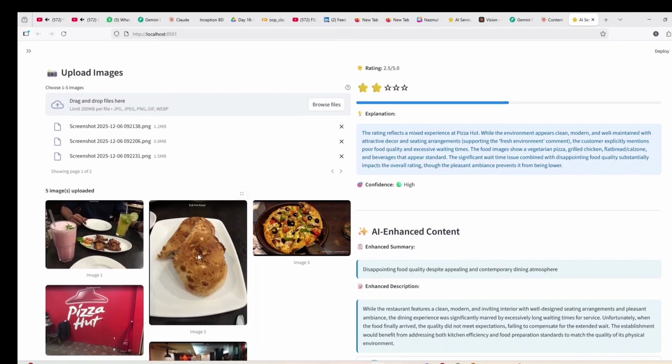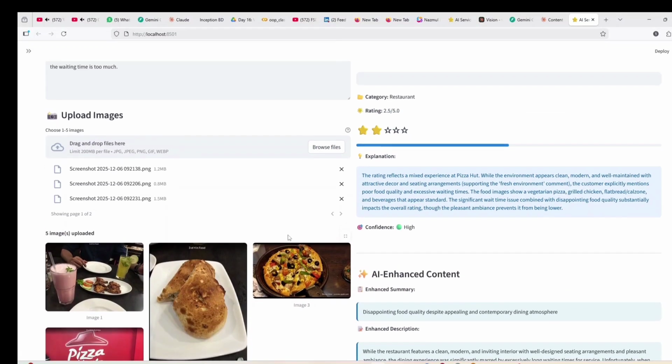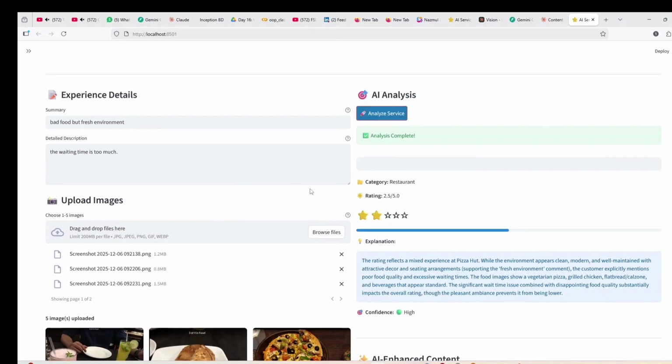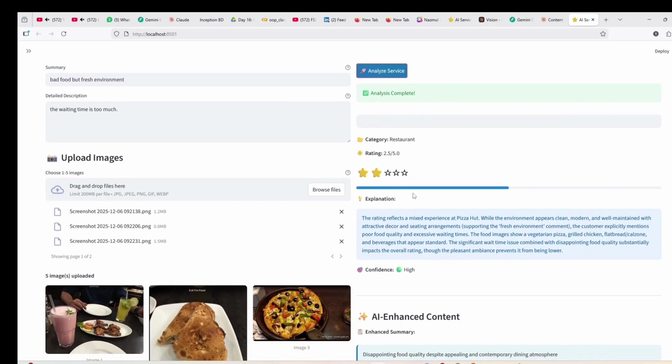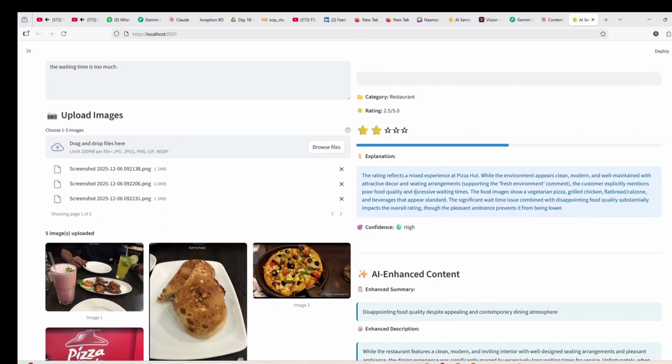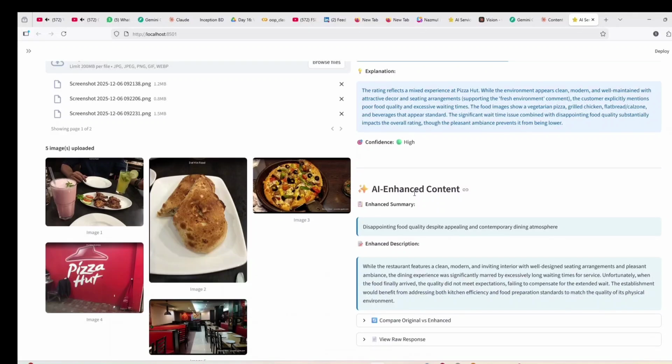But for the long waiting time, maybe the food is not delicious, and it can be cold, not hot enough, so it doesn't taste good. So it analyzes all these aspects, and based on this analysis it gives the rating. So it could be more accurate from both perspectives, image and comment.